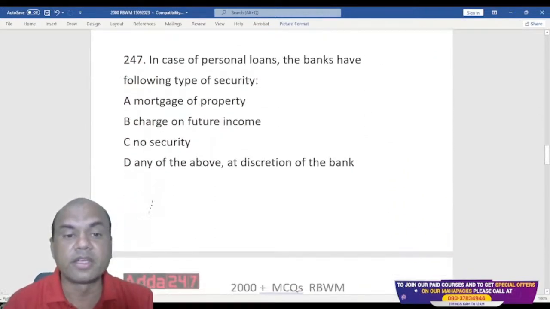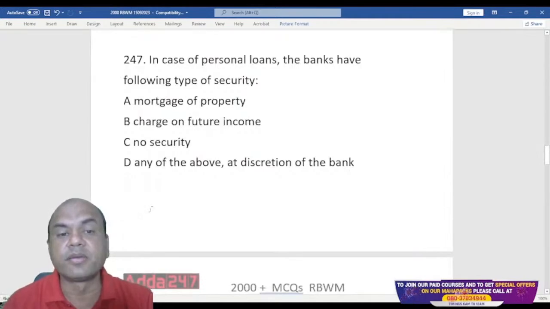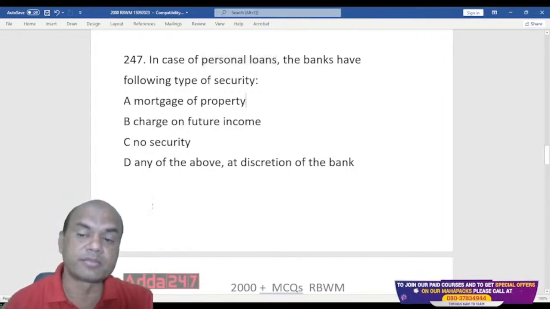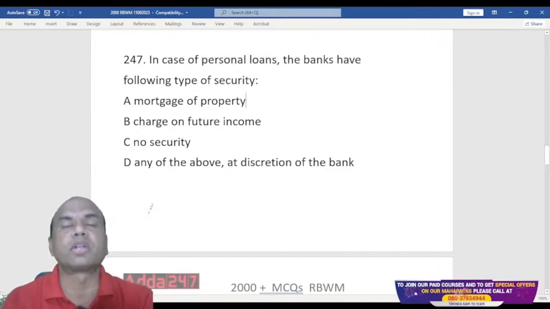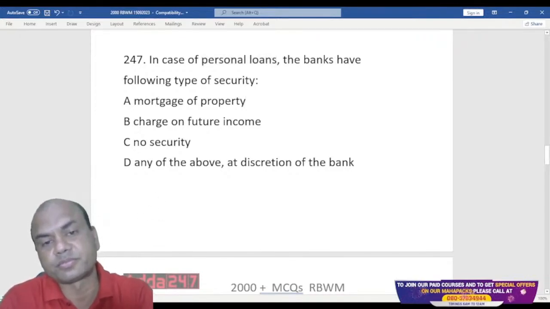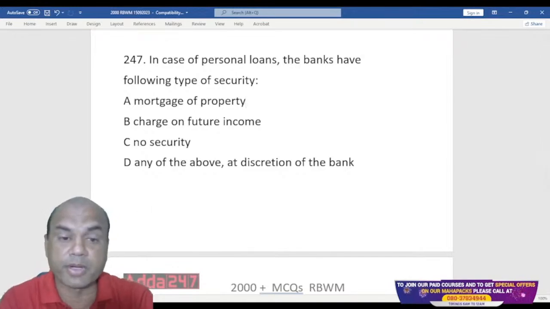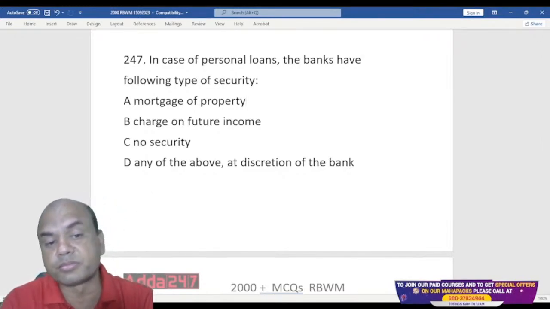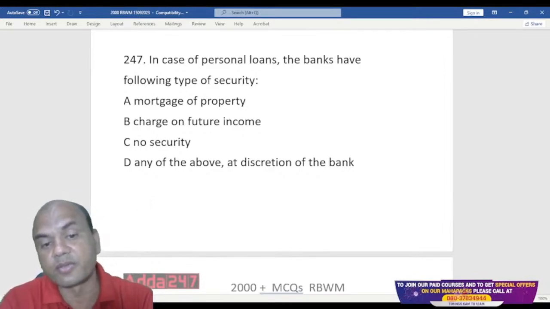Next one. In case of personal loans, banks have the following type of security. So for personal loans, what do we take as a security? Personal, PL. For personal loans, what type of security do we take? Mortgage of property, charge on future income, no security, any of the above at the discretion of the bank.